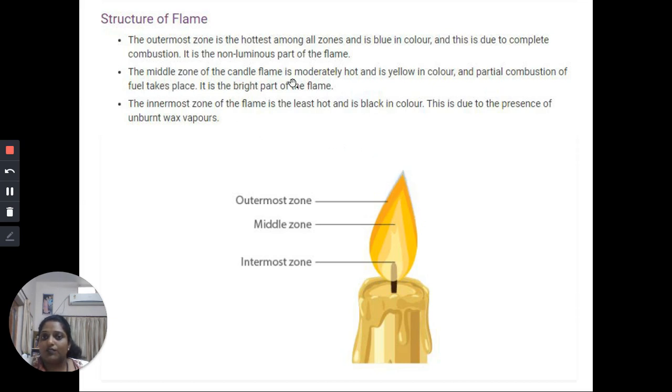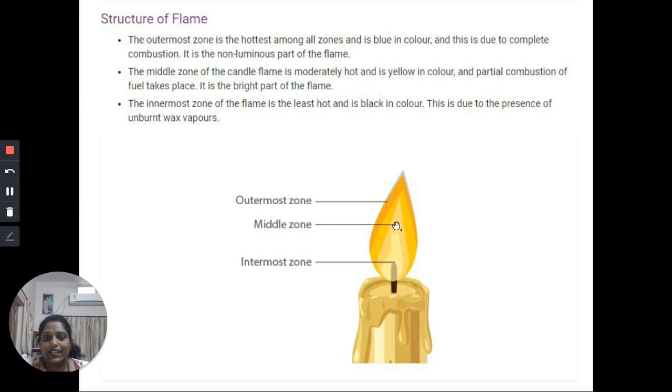The middle zone of the candle flame is moderately hot and is yellow in color, and partial combustion of fuel takes place. It is the bright part of the flame. It is a luminous zone, it is the brightest part, and here the wax vapor burns and reacts with the oxygen. Whatever amount of oxygen is present, it reacts, and here sufficient oxygen is not present, so complete combustion does not take place, and it is moderately hot.